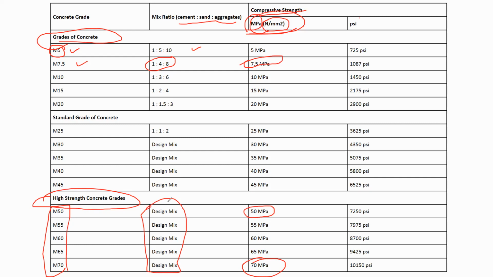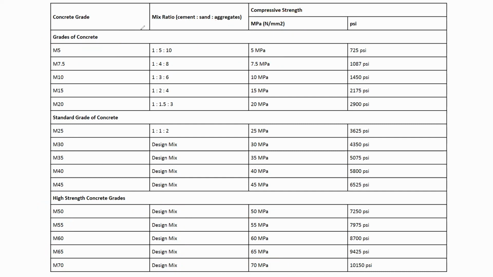But in contrast, from M5 to M25 we have the ratios of how much amount of ingredients to be taken. But starting from M30, from standard to high strength grade of concrete, we need to do the mix design to know the amounts of these ingredients. Okay, is it clear? So this completes your 4th chapter.